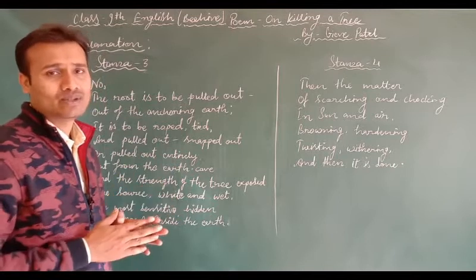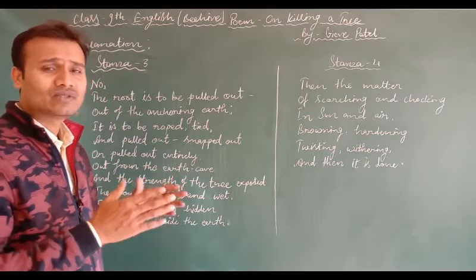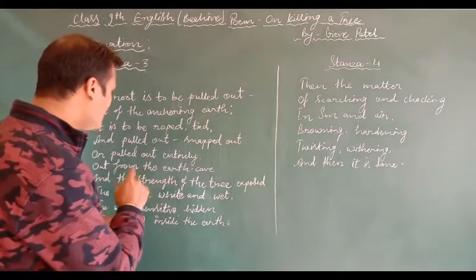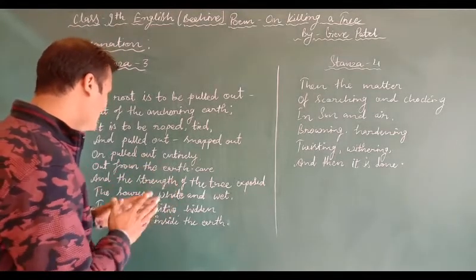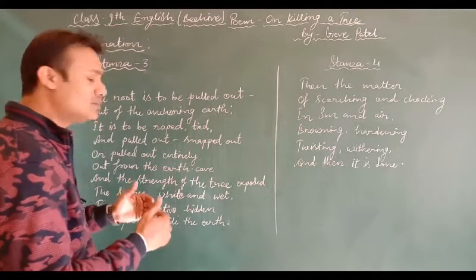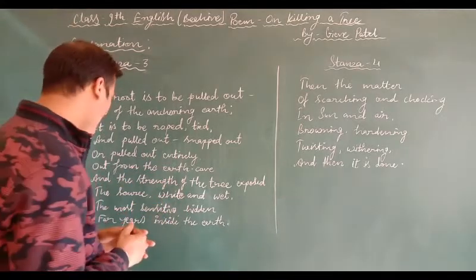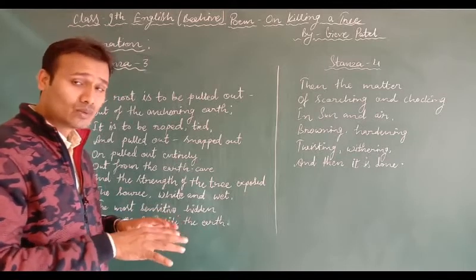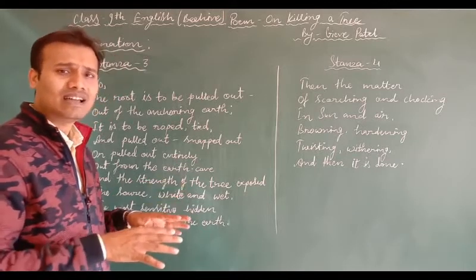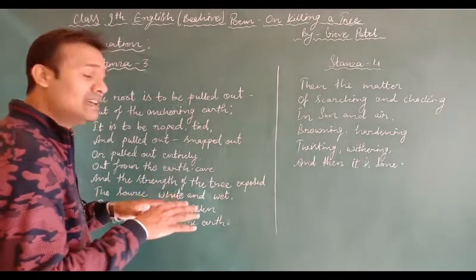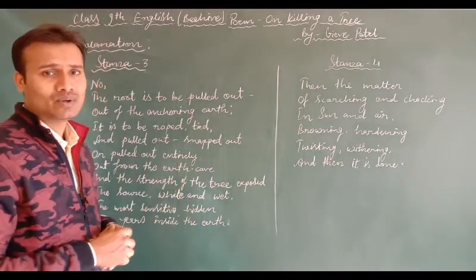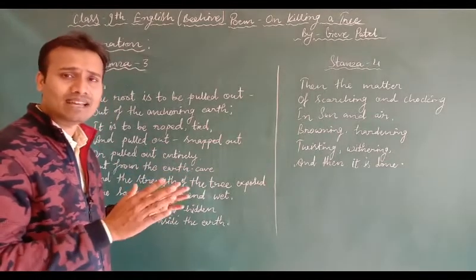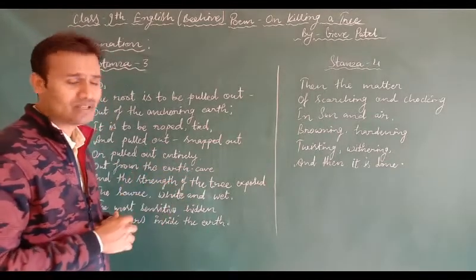The roots of the tree bind the tree with the soil, so that's the main strength of the tree, which is down in the earth. So first you need to detach them, and once it is detached, you are going to be successful in killing the tree. For years inside the earth the roots have been there, they have anchored the earth, and that is the thing that makes the tree firm. So a simple jab, a simple cut cannot destroy the tree.